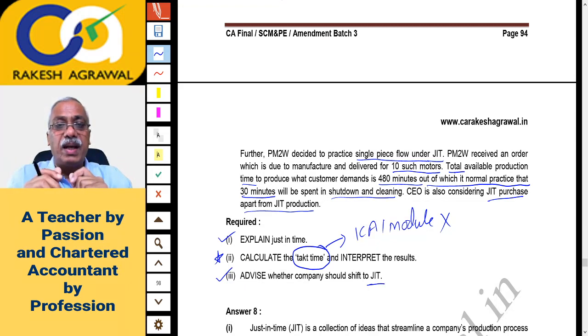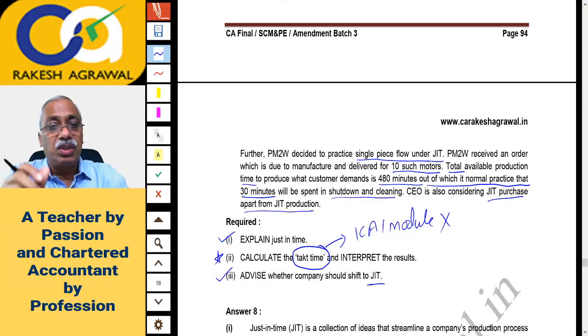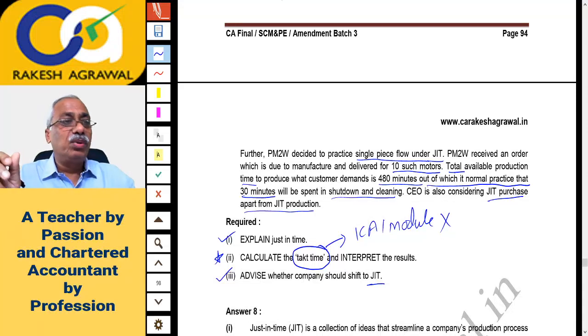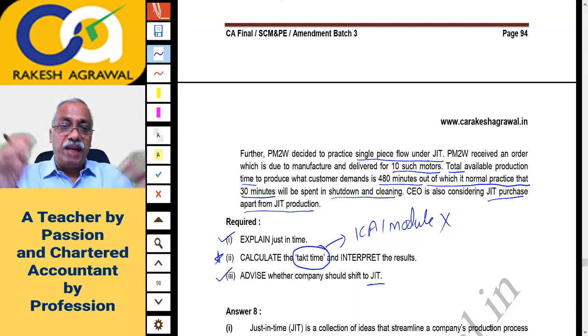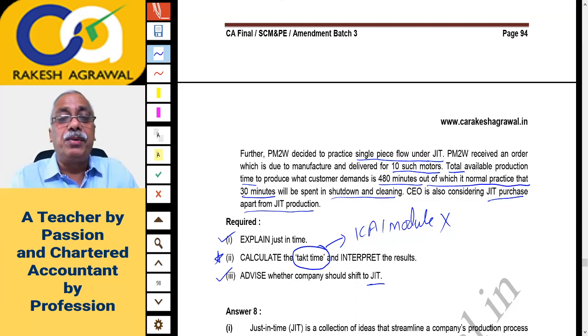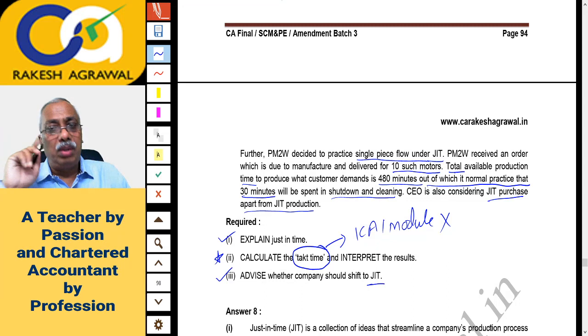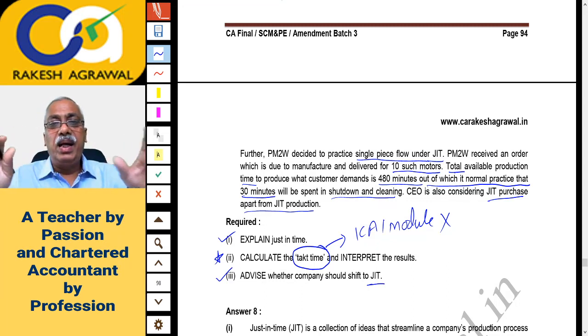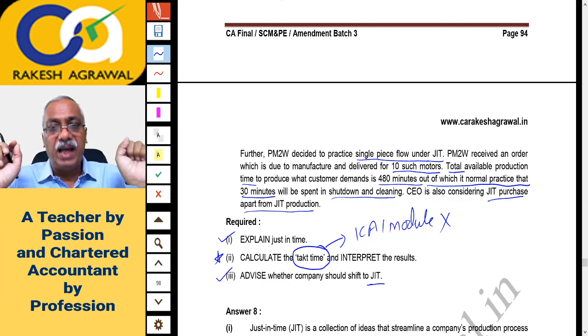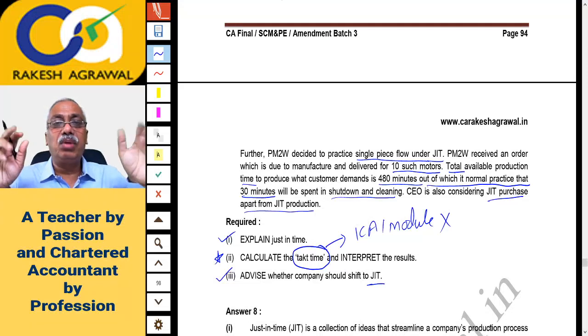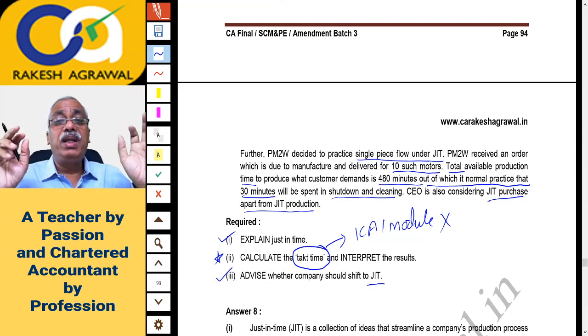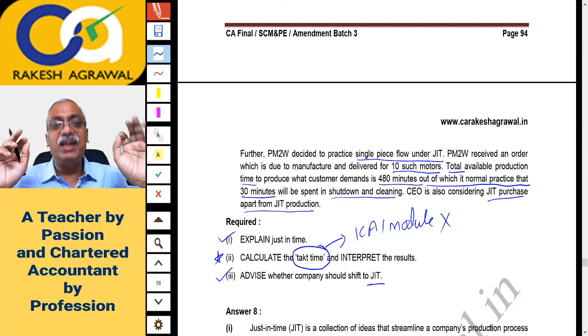Just to take an example, because this concept is not in the module, so you'll have to search elsewhere. I did the search and what I have understood I am explaining to you. For example, let us say there is a doctor and he attends his clinic for 8 hours. Out of these 8 hours, 1 hour he spends on lunch and breakfast and other things, and 1 hour goes in administrative work. It means effectively he works every day for 6 hours. Let us assume so.